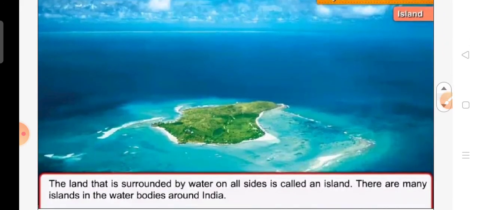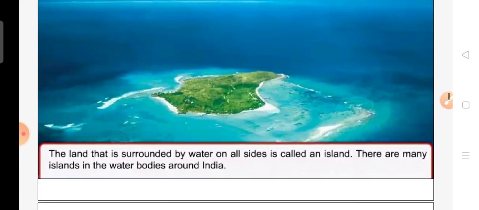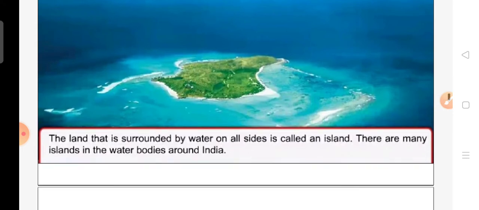In this picture also you can see an island. The land which is surrounded by water on all sides is called an island.